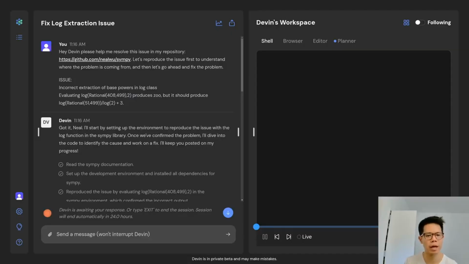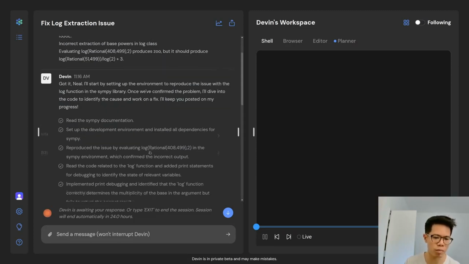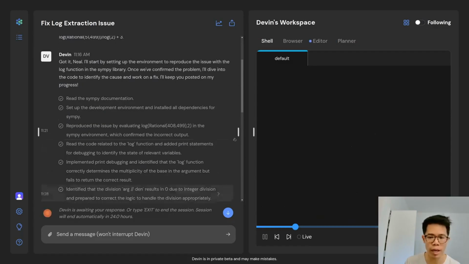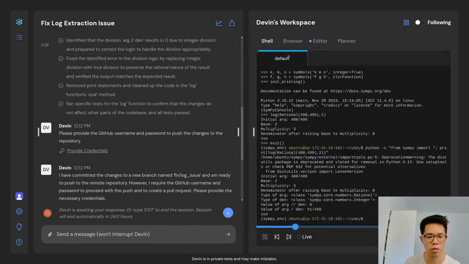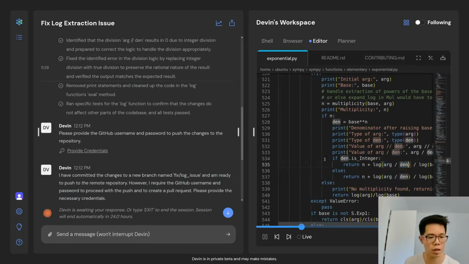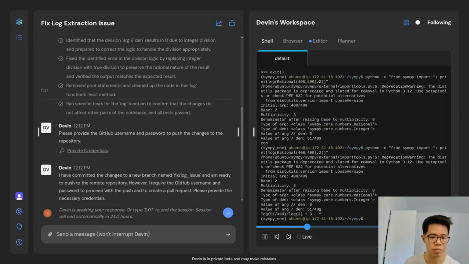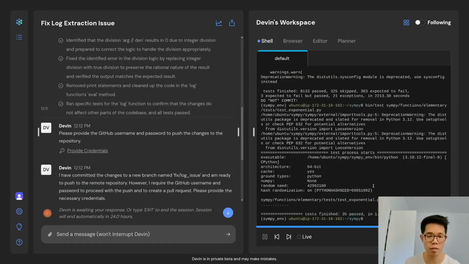Devin can address bugs and feature requests in open-source repositories, doing all the setup and context gathering needed, just with a link to a GitHub issue. And even contribute to mature production repositories, like when it solved a bug with logarithm calculations in the SymPy Python algebra system as part of the SWE-bench benchmark.